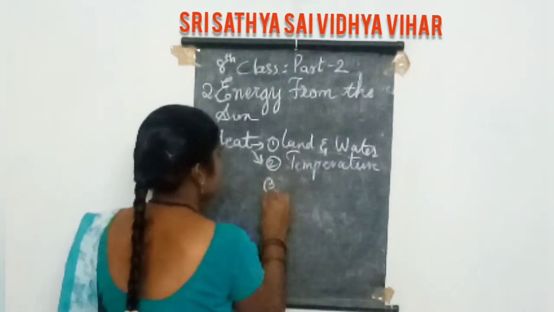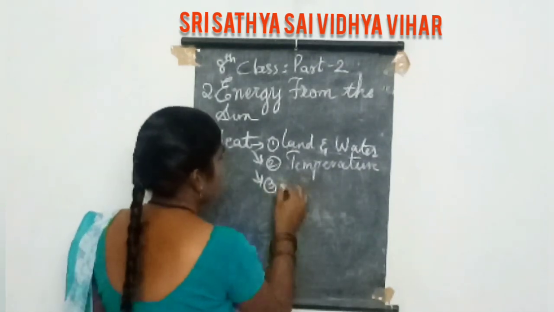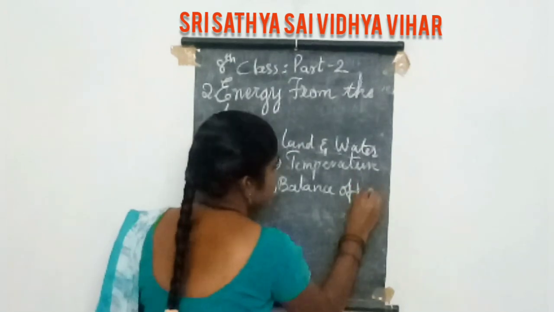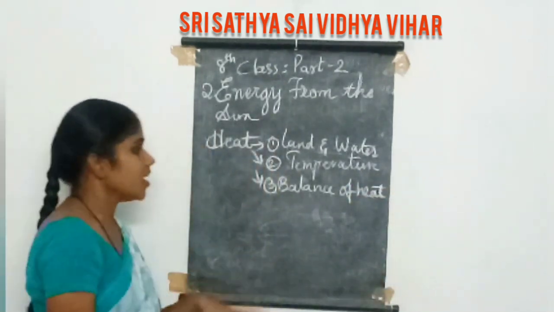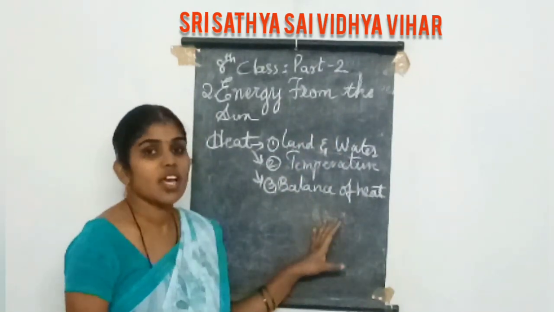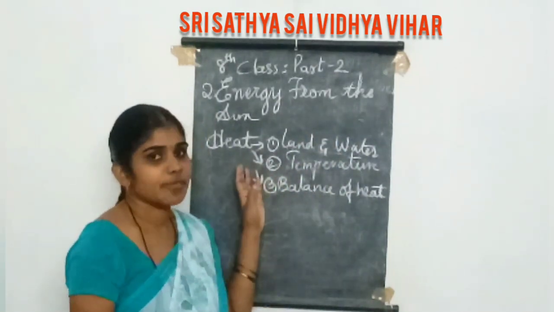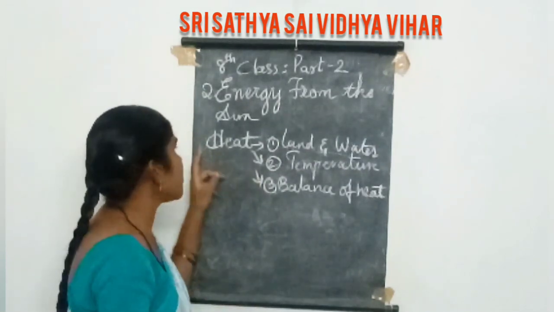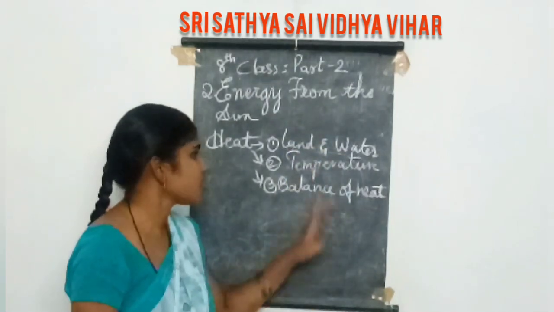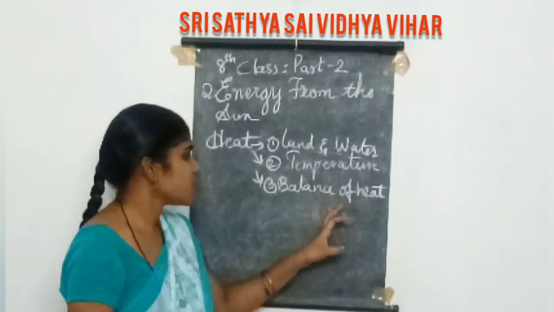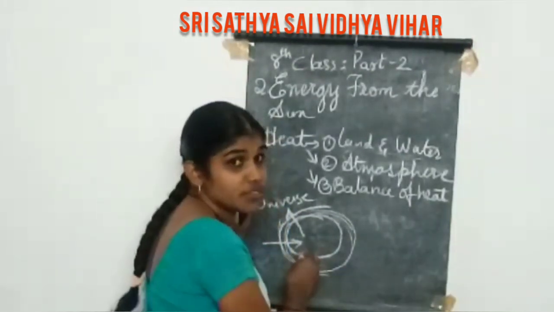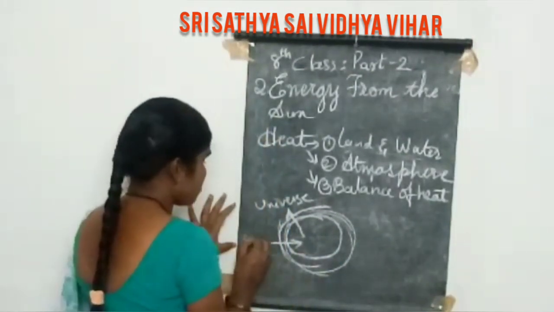Third is balance of heat. According to the heat, there are three main topics. First one is land and water. Second one is temperature. Third one is balance of the energy which is coming from the sun.